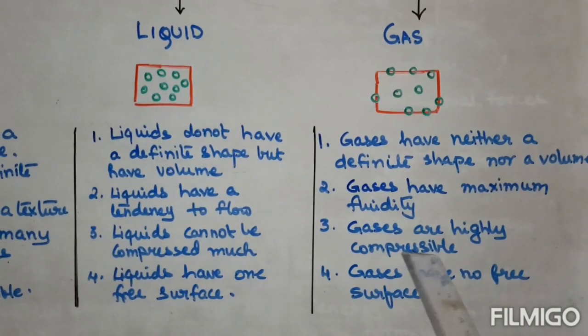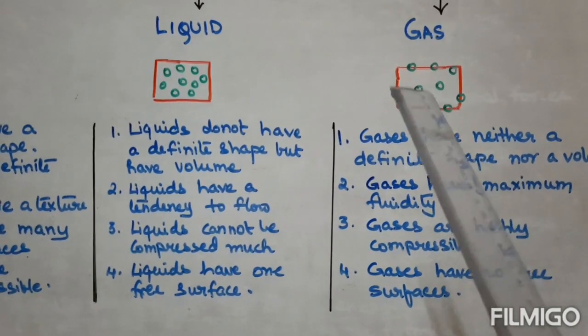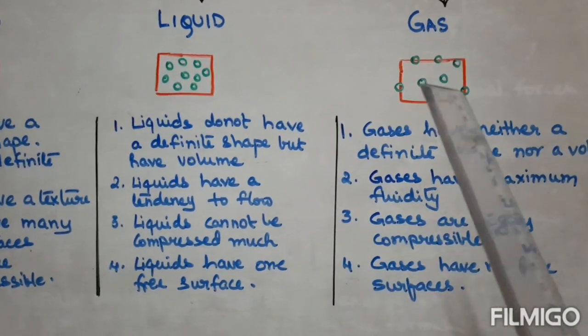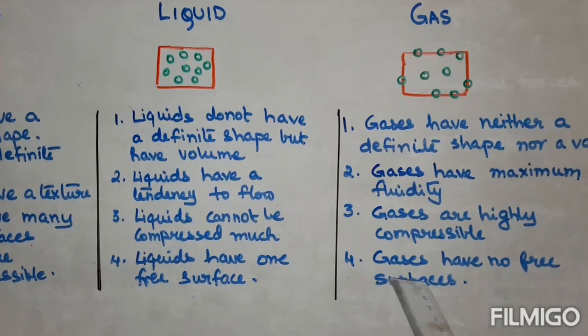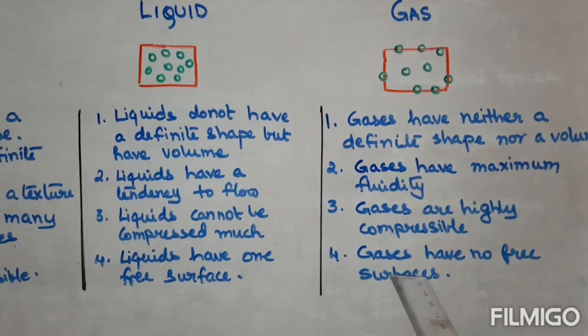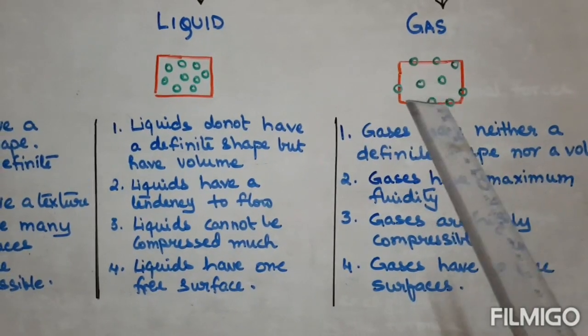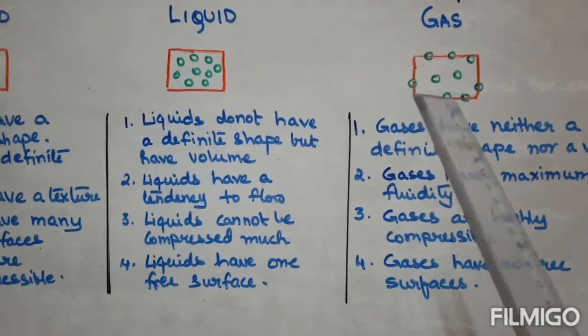Gases are highly compressible because of the large intermolecular spaces between the molecules. Gases have no free surfaces because one molecule is far apart from the other molecule of a gas.